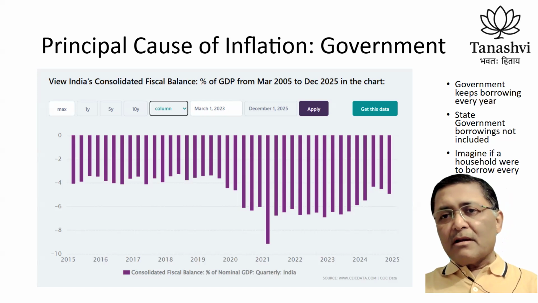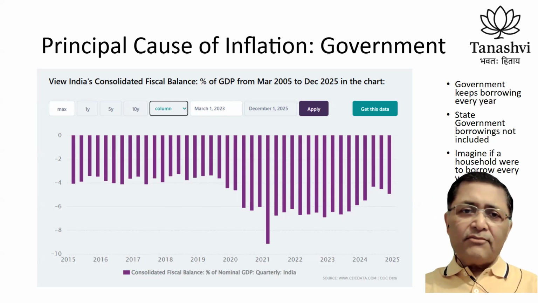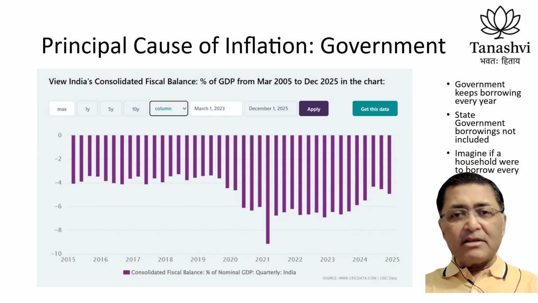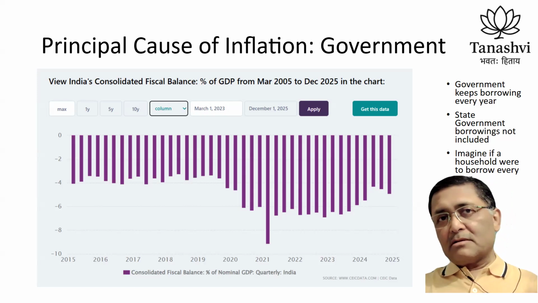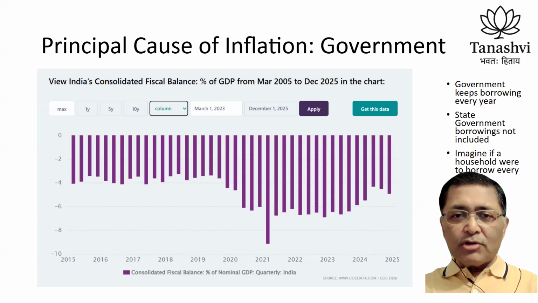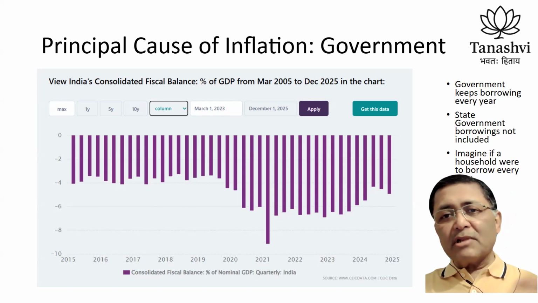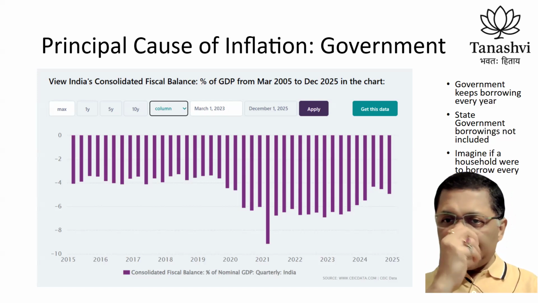Now, look at it this way: if I am a household and I am borrowing every year, would you term me as responsible? I think not. I'll be termed as irresponsible. But governments can keep borrowing. Why? Because they control money printing. They have what we call the sovereign guarantee, which means that they will never default on their payments, right?